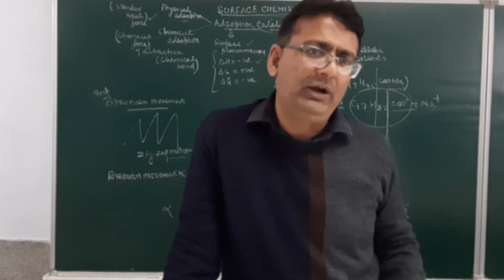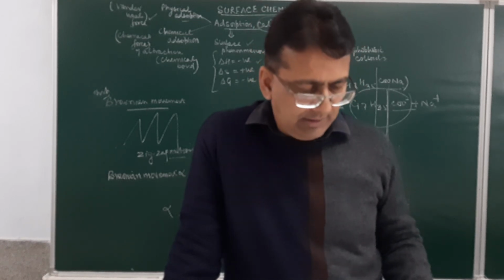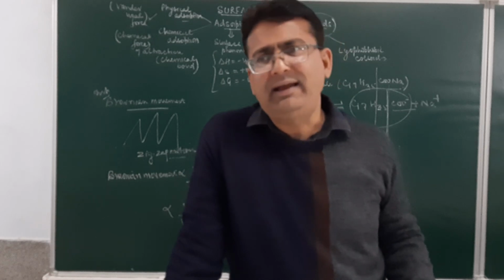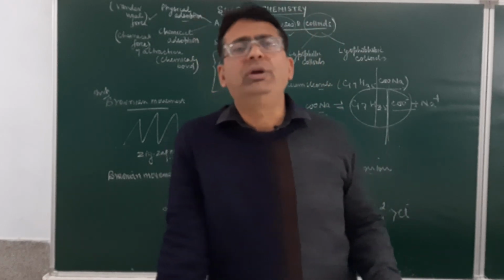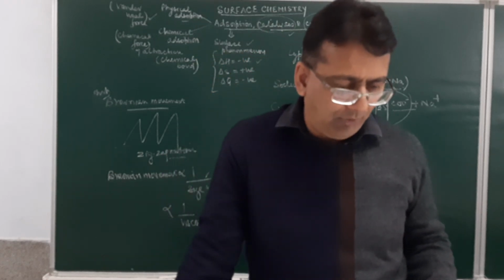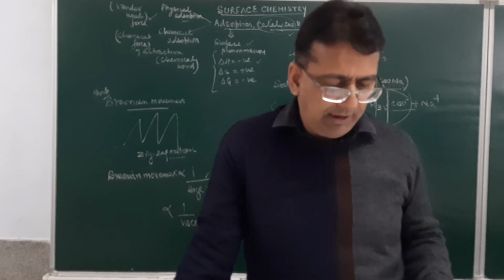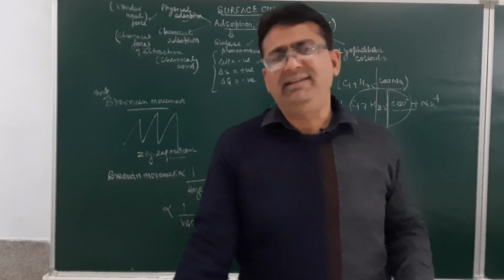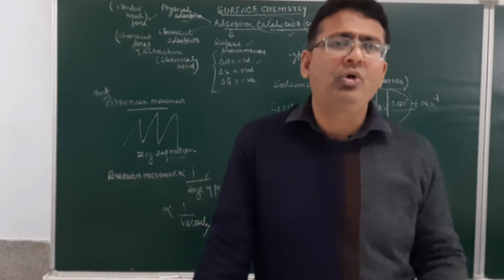Students, you have to learn that gold number. Then emulsions, as I already told you, the sol of a liquid in liquid is called an emulsion. This can be of two types, oil in water type and water in oil type. You learn this simply. Then the applications of colloids are given.